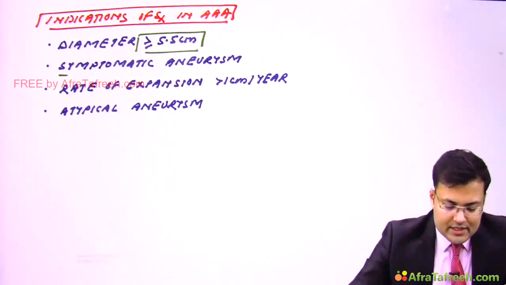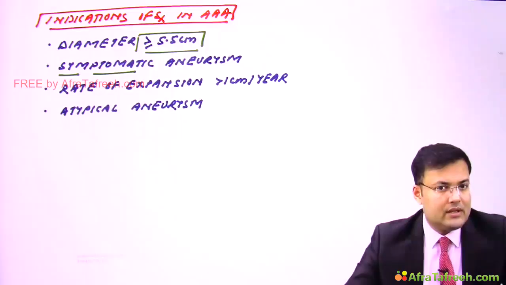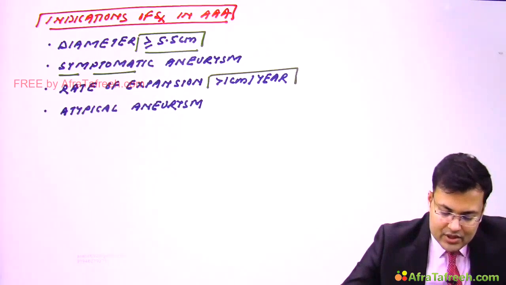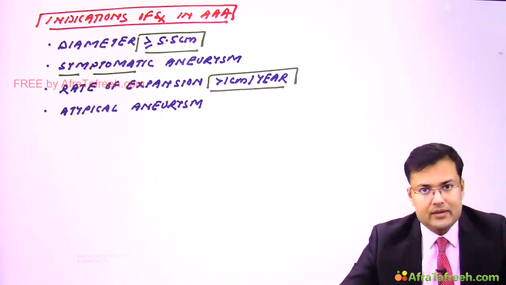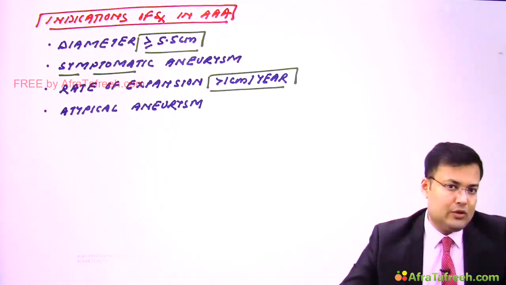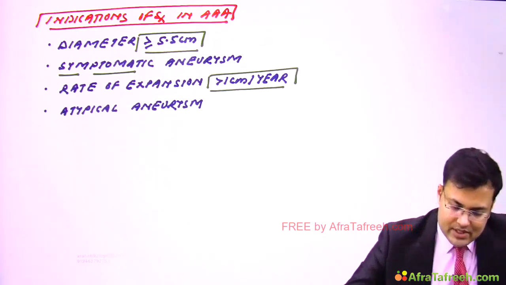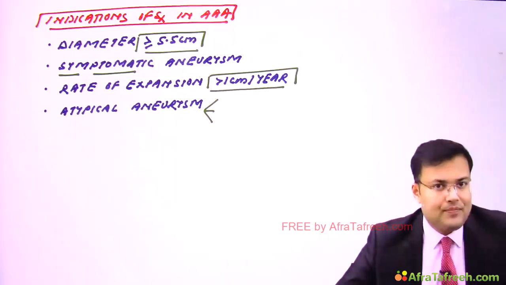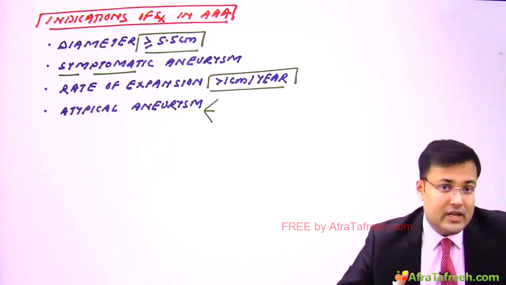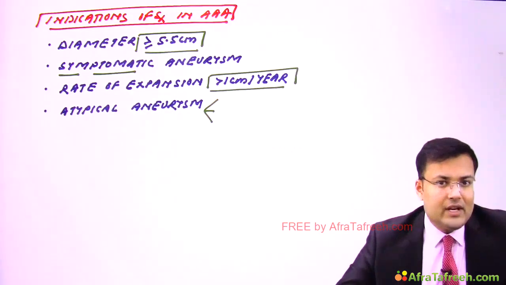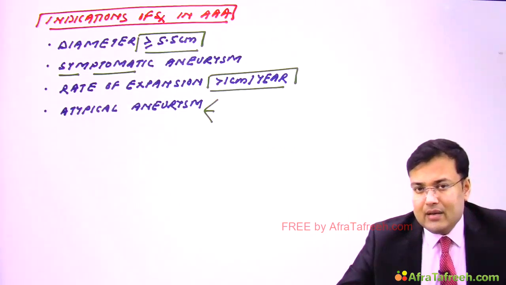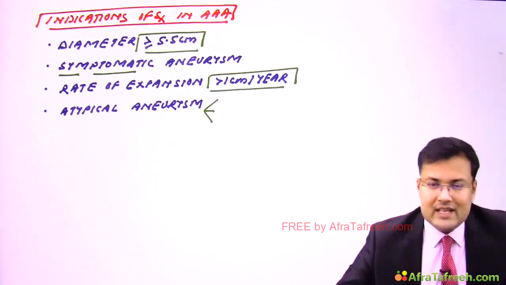If patient is having symptomatic aneurysm, it means the risk of complication is higher. Whenever the rate of expansion is more than 1 centimeter per year, in this case also there is high risk of rupture. And if the patient is having atypical aneurysm, there is high risk of rupture. What are those atypical aneurysms in which there is high risk of rupture? And here, size is not a criterion. Presence of such aneurysm is an indication for surgery.